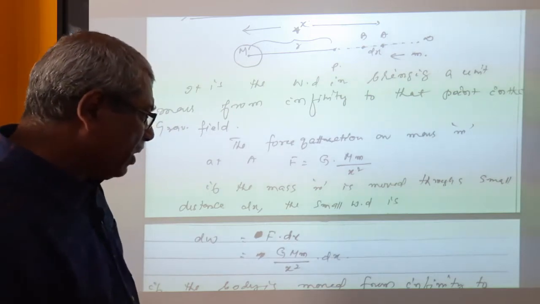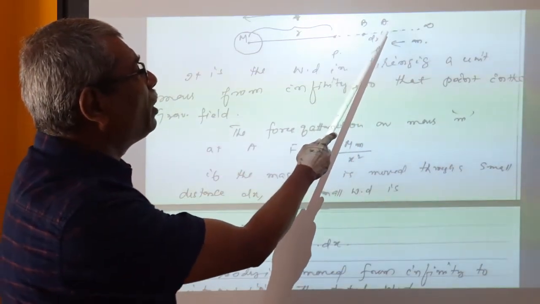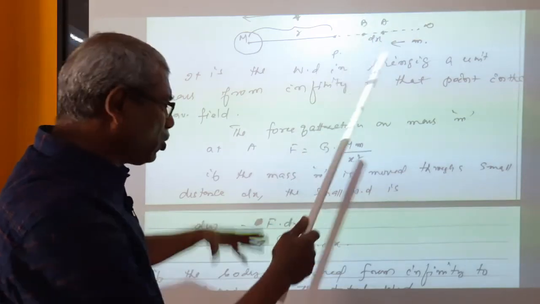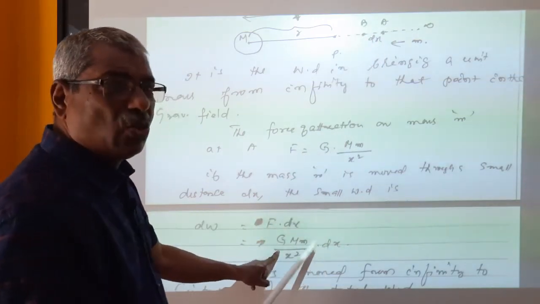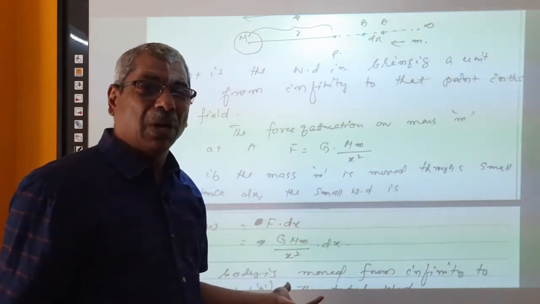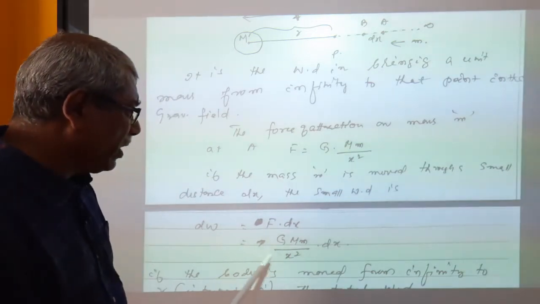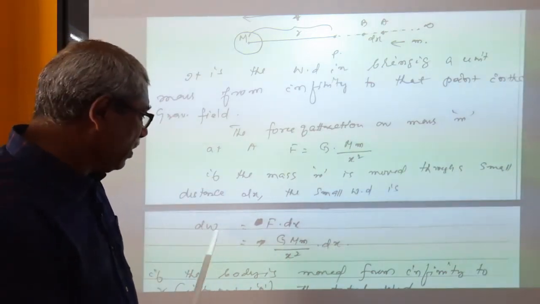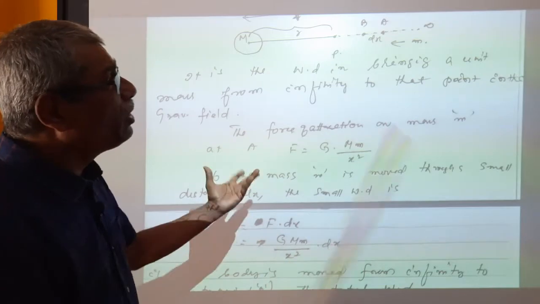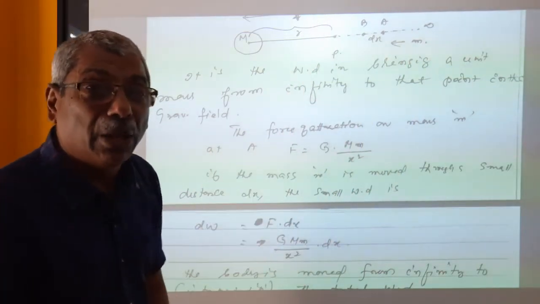For a small distance shifted in the field, the small work done is this much. When the small value is obtained, the big value can be calculated by integrating the function. Therefore, if the body is shifted from infinity to this point, the total work done can be calculated.